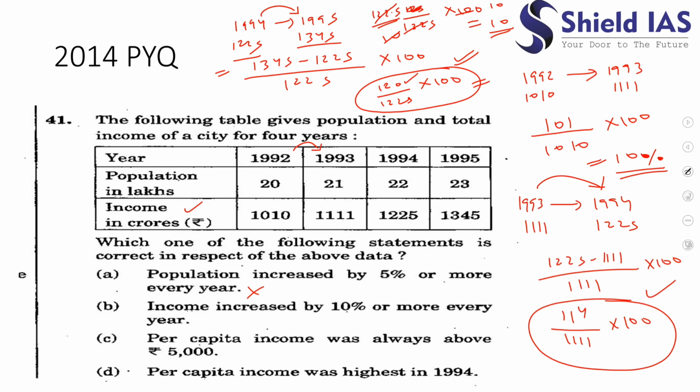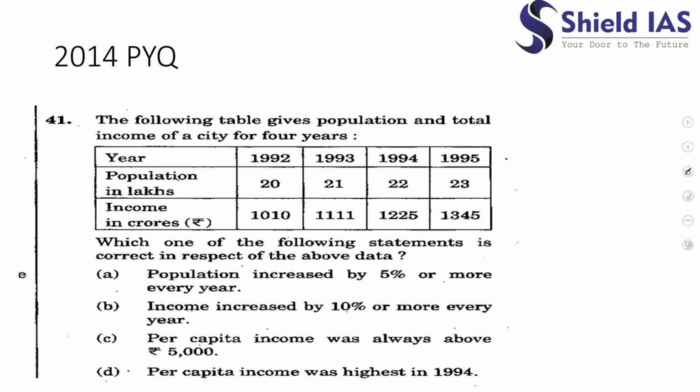However, when we write 122.5 instead of 120, we are increasing the numerator, so the whole number would increase. So whatever number we wish to calculate, it is less than 10%. So option B cannot be the right answer, because while moving from 1994 to 1995, we are not getting 10% or more. Income is not increasing by that. So this is also the wrong answer. Let us see the D option first.